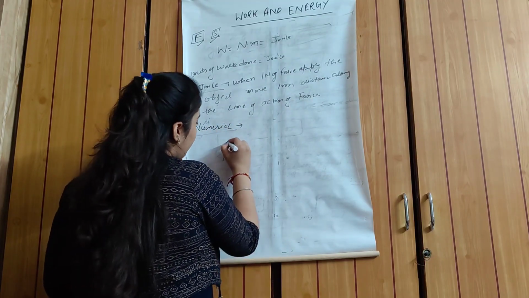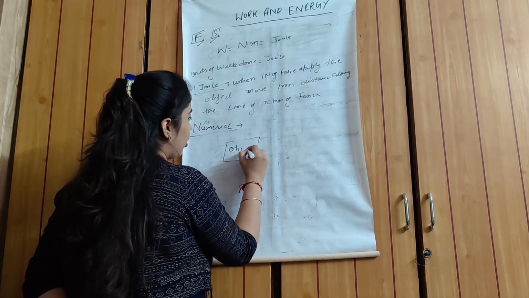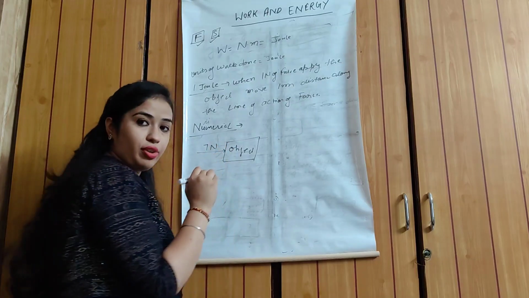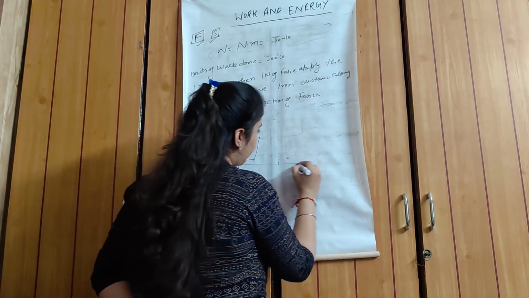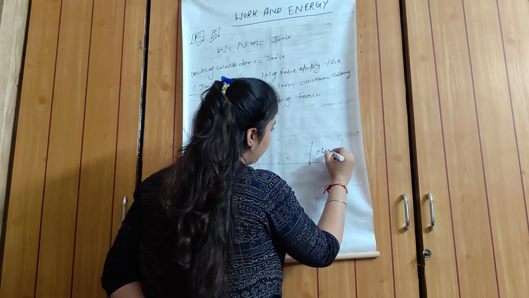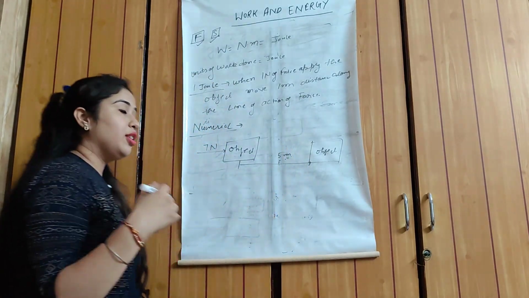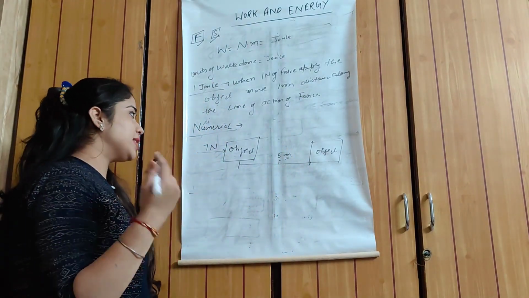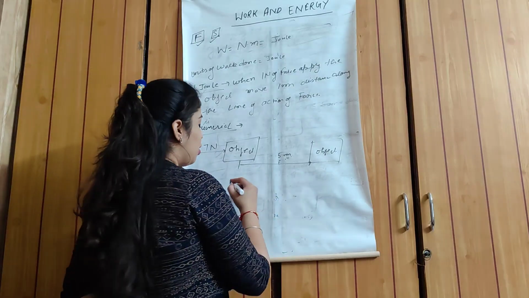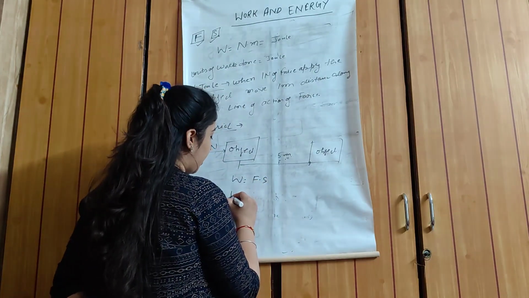Suppose students, you have an object and you apply a force of 7 Newton, and this object moves a distance of 5 meter. You will solve the problem: calculate its work done. As we know, work done is equal to force into displacement.